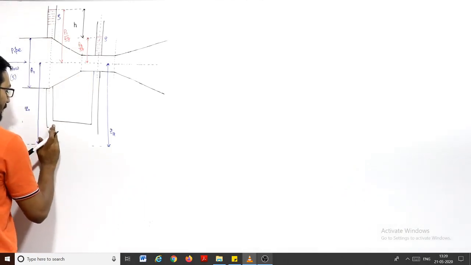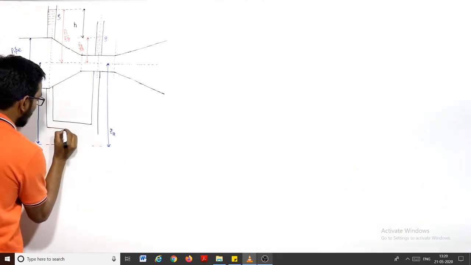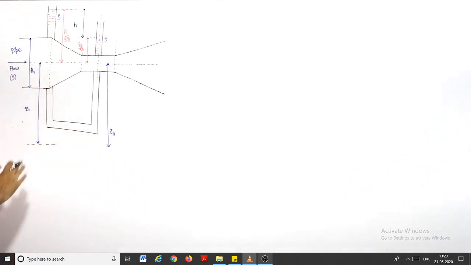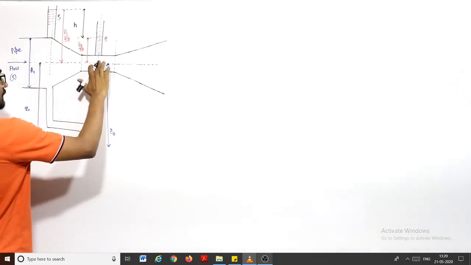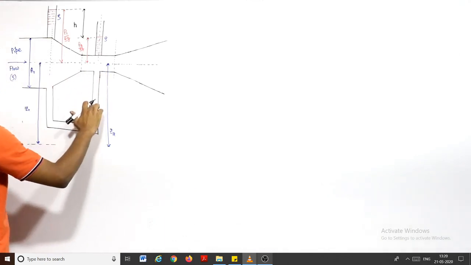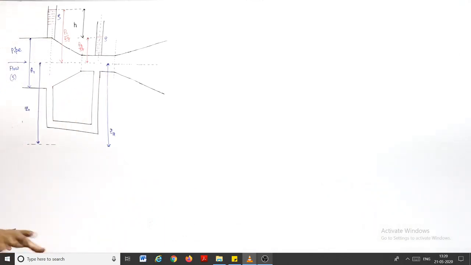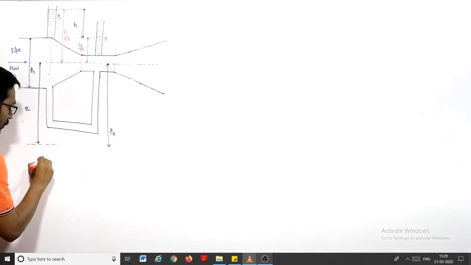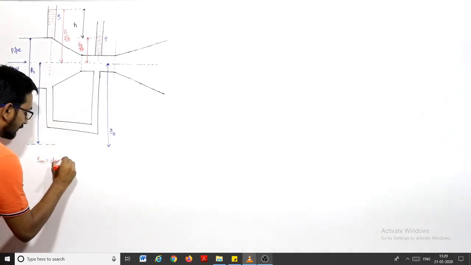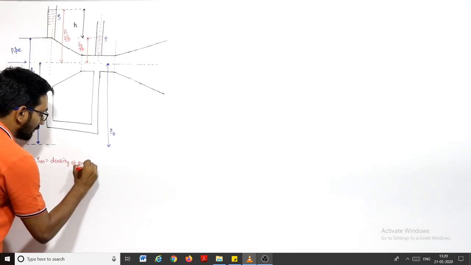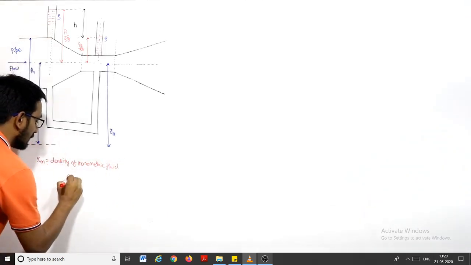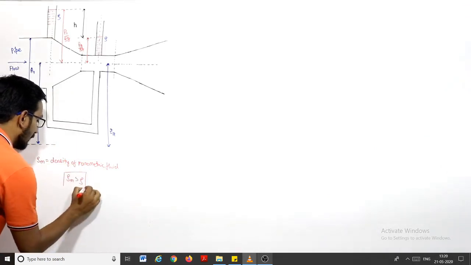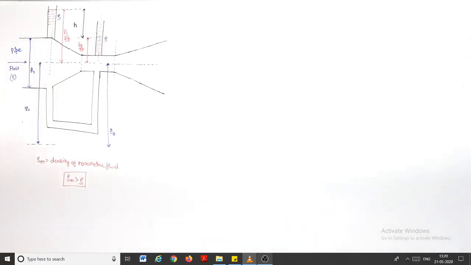This is a U-tube manometer in which a manometric liquid of density more than the density of the fluid which is flowing is used. It is open from here, right? This is a U-tube manometer. Now pay attention, guys. The fluid is flowing with the density rho, and rho m is the density of the manometric fluid. In the first case we assume that the manometric liquid is of density more than that of rho. Rho m is more than rho.